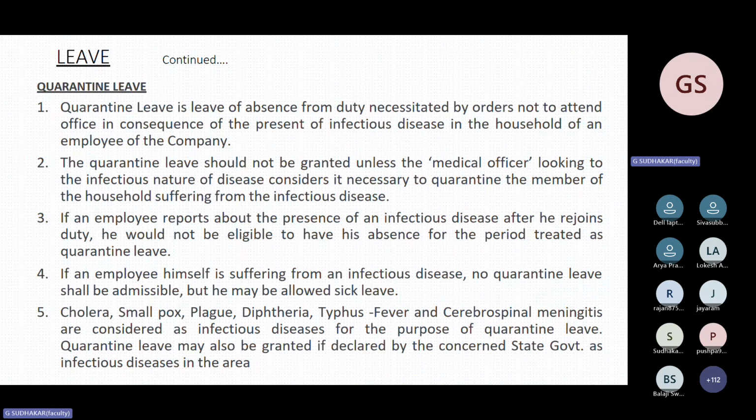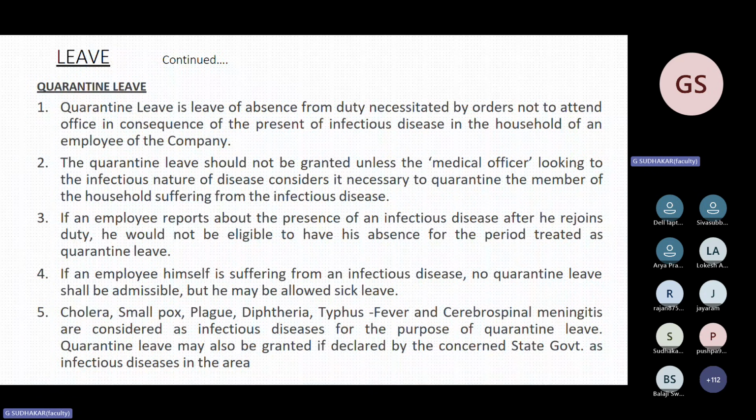There is no minimum and maximum, unless the medical officer submits that the employee has to be quarantined for 28 days or 14 days. That number of quarantine leave days is given by the company. So that is quarantine leave. It is leave of absence because the employee is necessitated not to attend the office; if he comes to the office, it will be infectious to the other employees also. That's why the company is quarantining the employee.